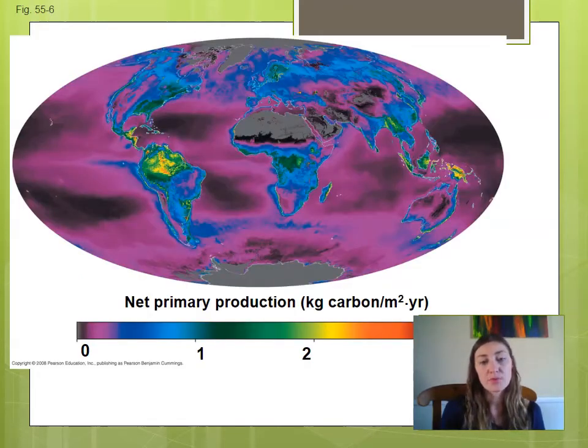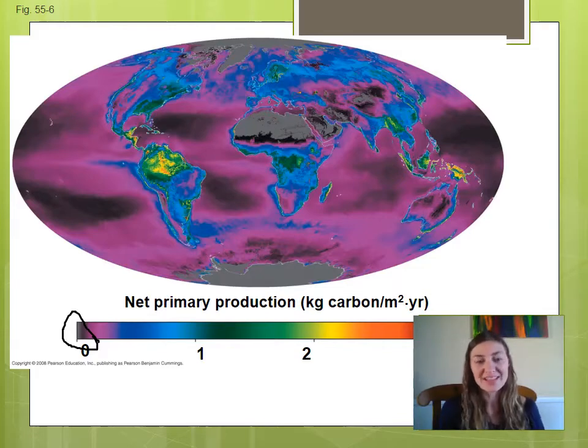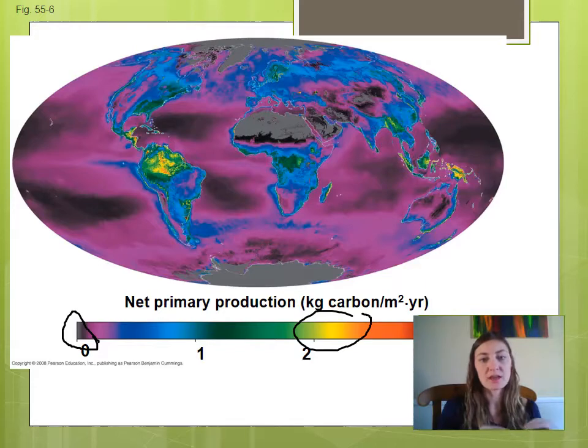Here's a nice example of where most of our net primary production is. You can see at the very bottom of this scale, 0 is blackish and purple. And we notice that our oceans are not very productive in terms of energy. We don't see a lot of energy coming out there, which makes sense because most of the oceans are deep and they don't have a lot of primary productivity going on. They don't have a lot of organisms that are photosynthesizing. We see a nice band right in the area of the equator that tends to have a lot higher net primary production. So we see a lot of primary production in the tropics.